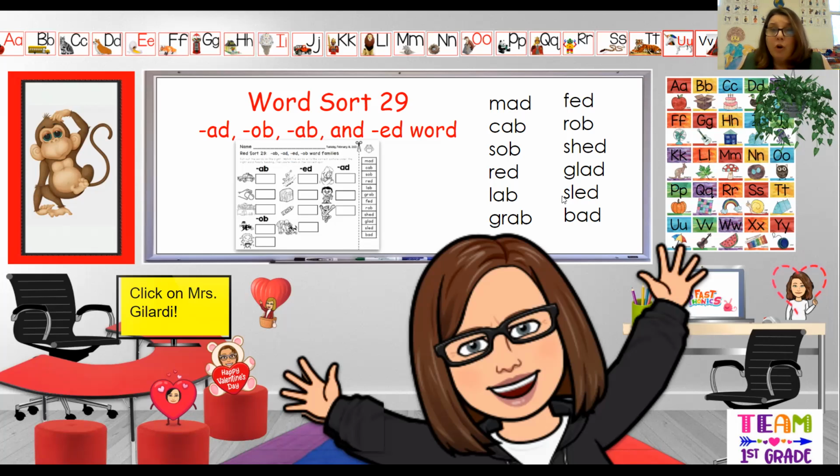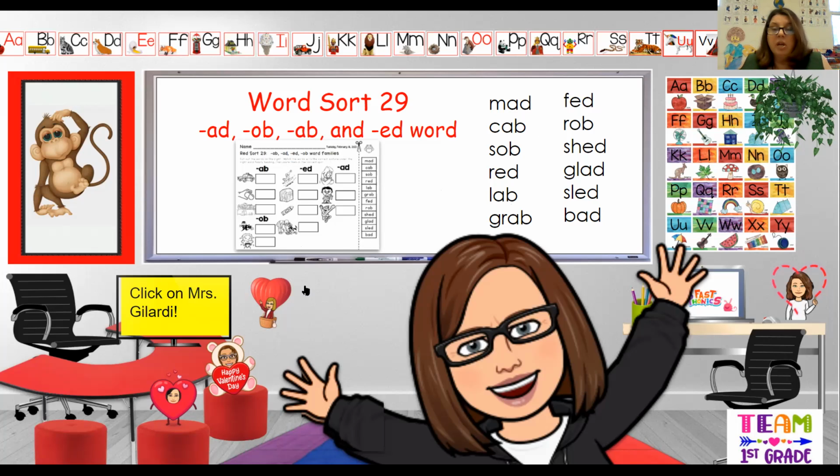And the last word on our monkey list this week is bad. The dog was bad and he scratched at the door. Bad. B-A-D. That's a member of the A-D word family. And like I said, these are words that we are going to be sorting by our word families. So we can look at the ending spelling to figure out where they belong. And we can also look at the picture clues to help us.